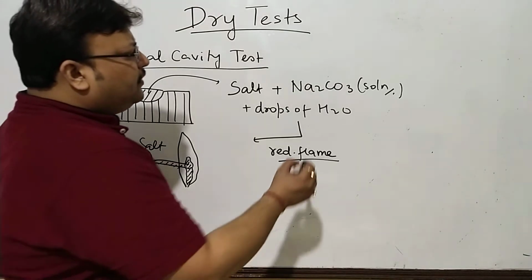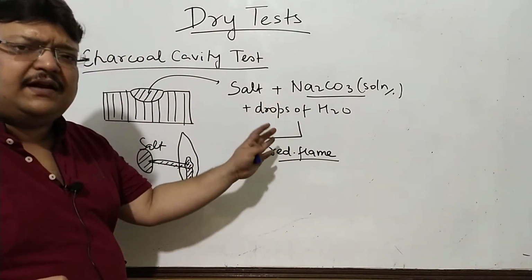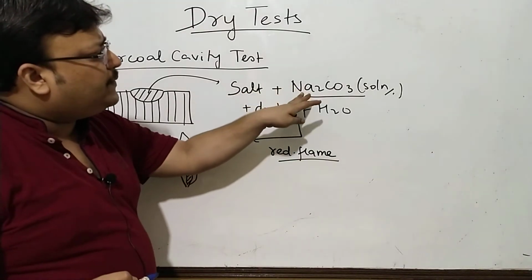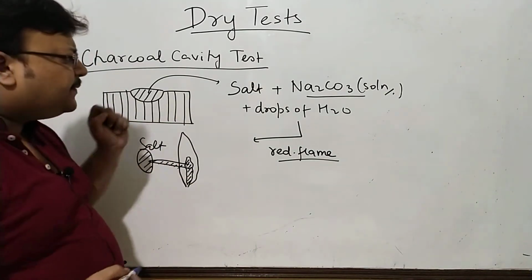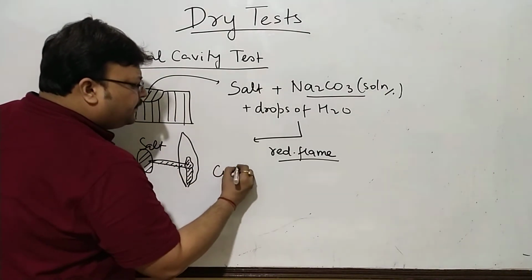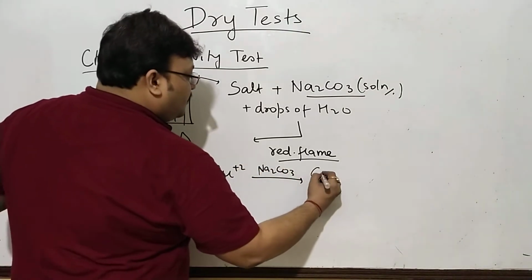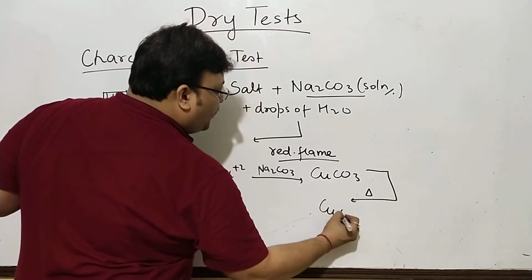Before I go there, sodium carbonate. We saw it for soda extract process as well. Naturally, when you treat a salt with sodium carbonate, you get a carbonate, and carbonates are thermally unstable. Suppose it's a copper salt with sodium carbonate, you could prepare copper carbonate now, which on heating gives you copper oxide.